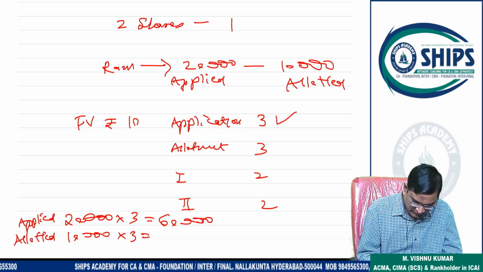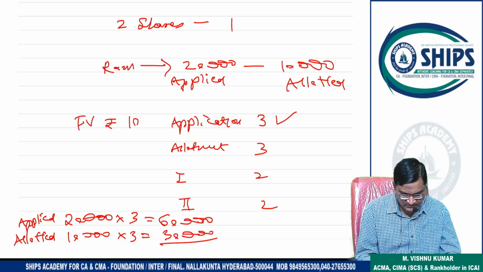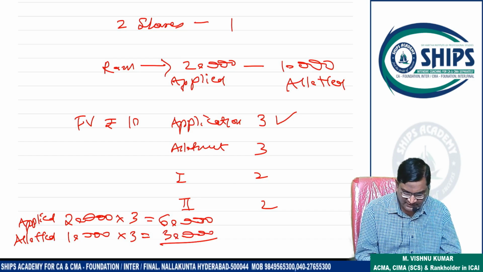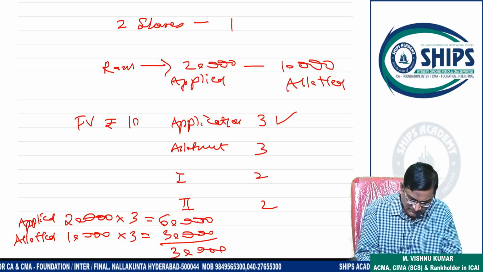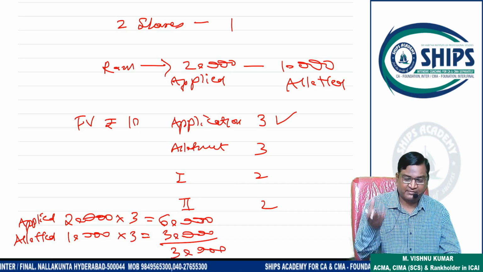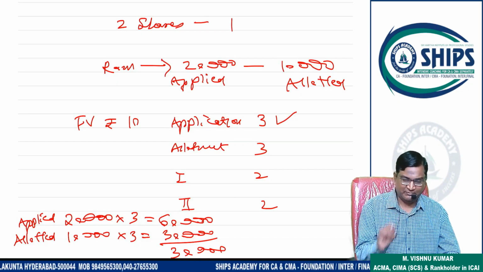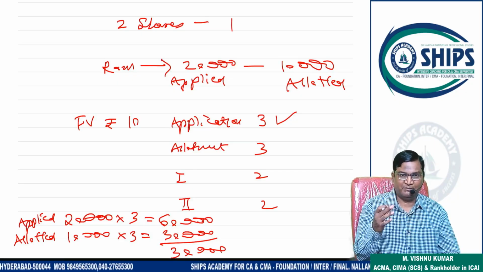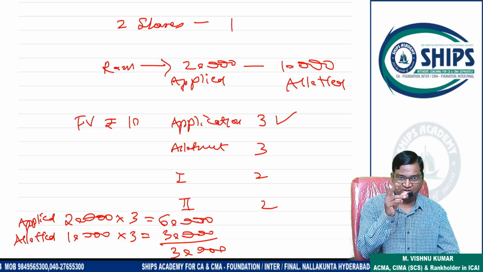So 10,000 into 3. It means Mr. Ram has to pay actually how much? 30,000 only on application. So this 30,000 rupees, the extra amount received from Ram, the company has to return or the company has to retain. Only 2 options are available. From Mr. Ram, the company has received 30,000 extra rupees or not, on 10,000 shares.